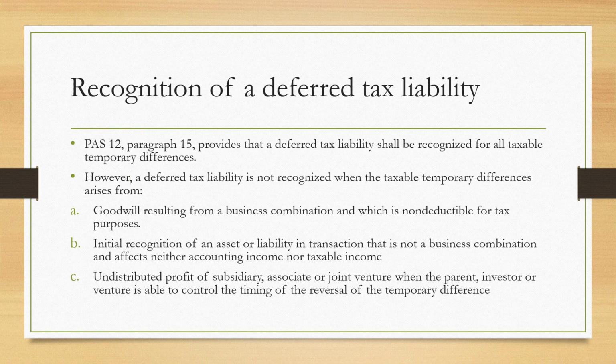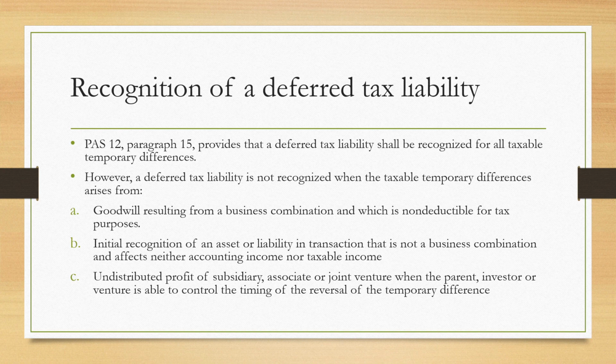PAS 12, paragraph 15 provides that a deferred tax liability shall be recognized for all taxable temporary differences. However, deferred tax liability is not recognized when the taxable temporary differences arise from A. Goodwill resulting from a business combination and which is non-deductible for tax purposes.